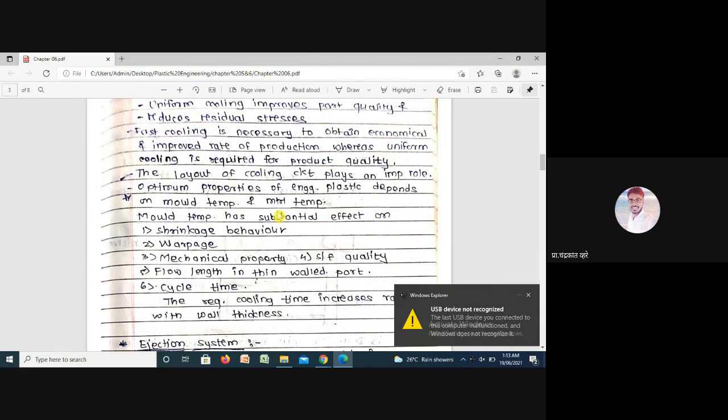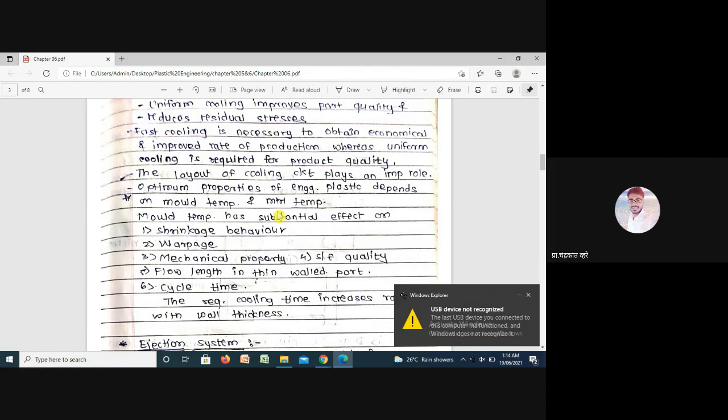If we are industrial people and want to design the cooling system for any one of our products, what is our agenda? Fast cooling, of course, and our product should be of appropriate quality. If the cycle time of the whole manufacturing system increases, it will affect our overall production.